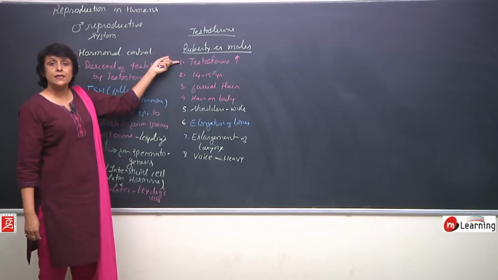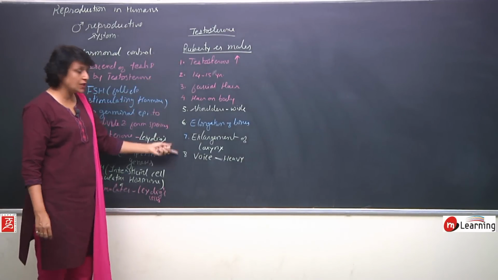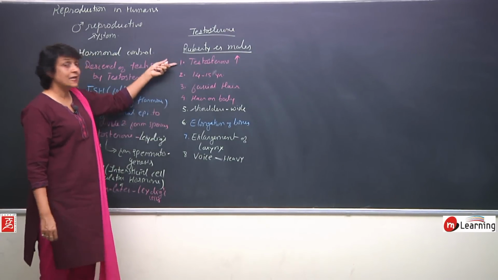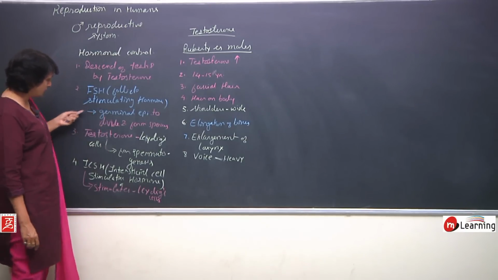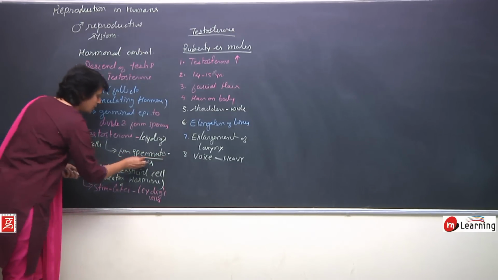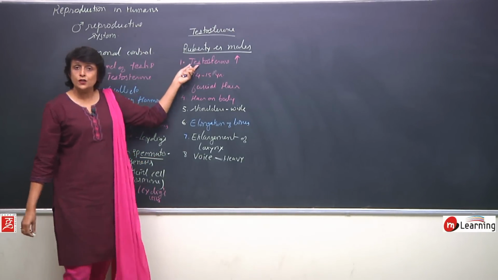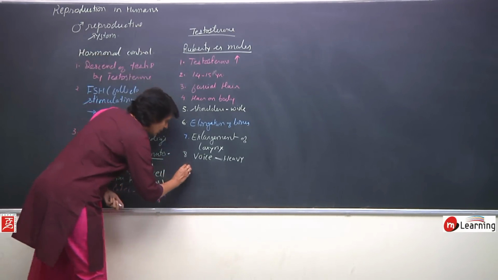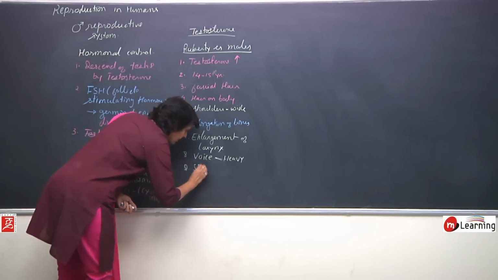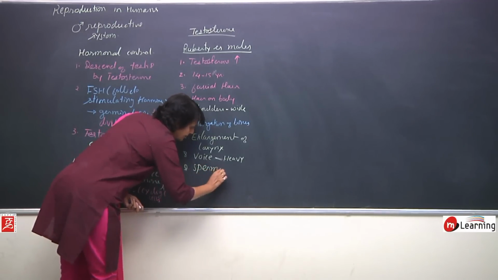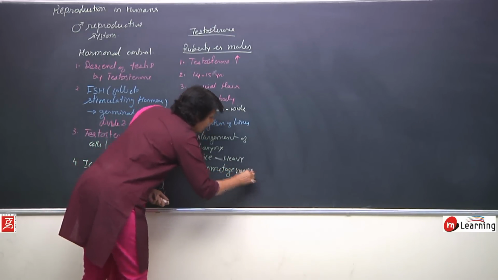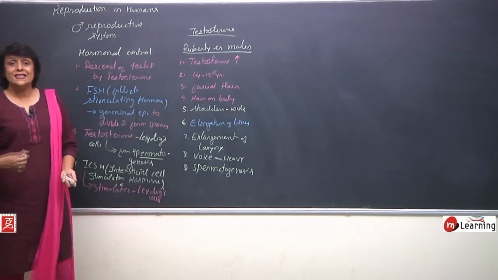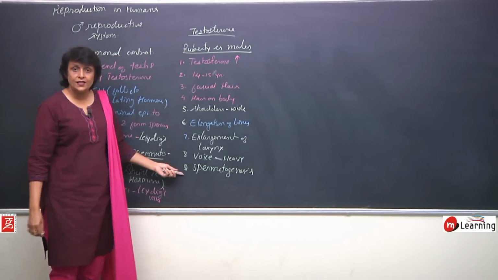Due to the increase in testosterone level, all these changes take place, plus testosterone is also responsible for spermatogenesis. So, spermatogenesis is also triggered or starts.